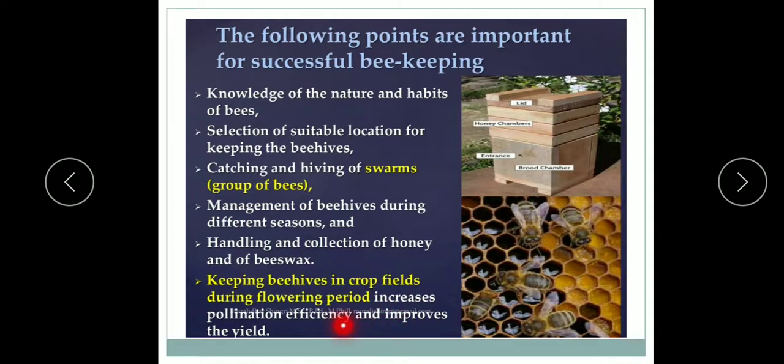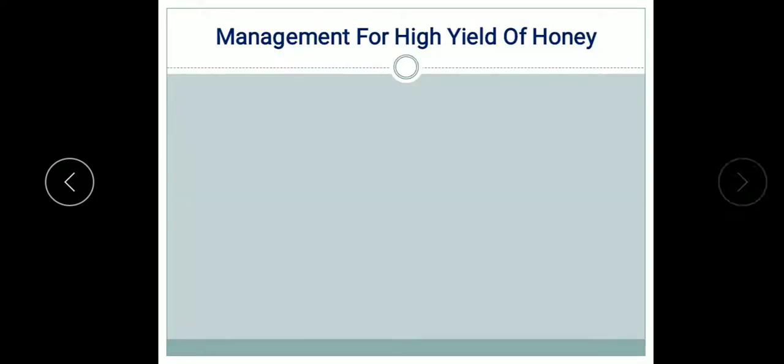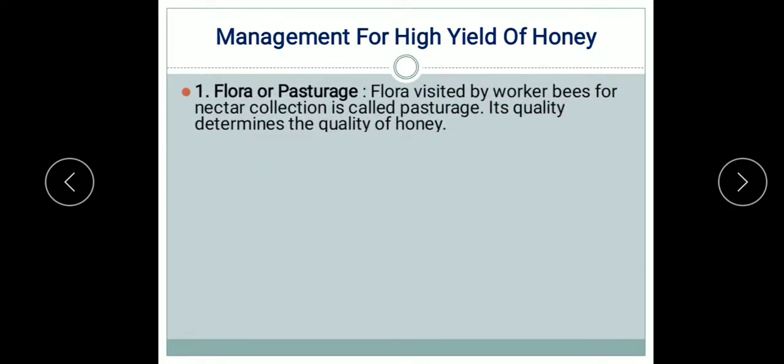So this making of honey, this process is needed by the bees, but it helps in the pollination also. Without that, pollination cannot take place and we cannot get the food from the food crop. So this is the importance of this apiculture. Now let us see, for management of high yield of honey or for producing good quality of honey, these are some important points we are going to discuss.